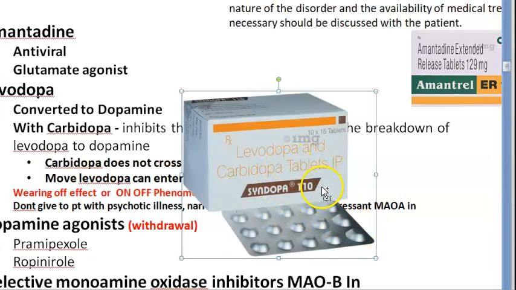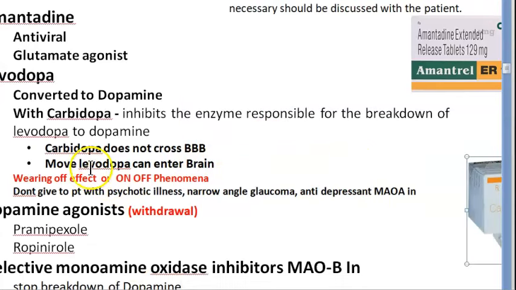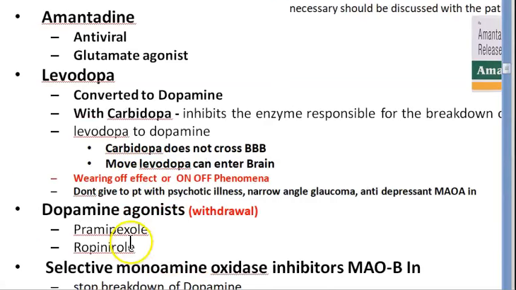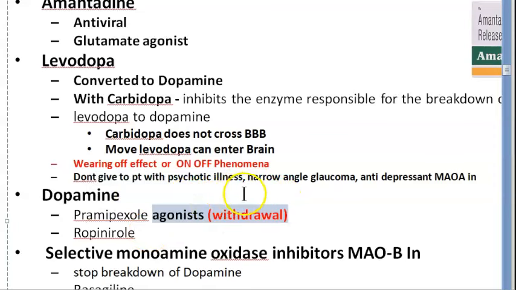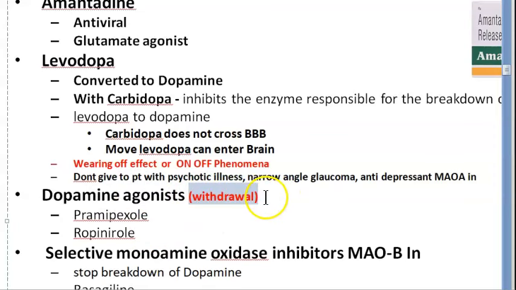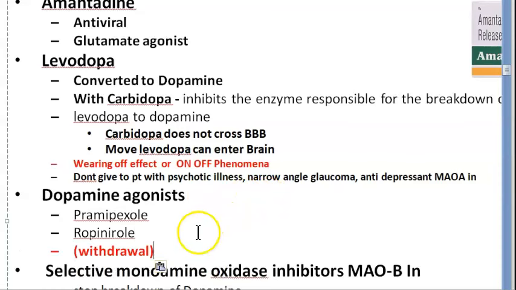Then the next thing is dopamine agonists, like pramipexole and ropinirole. This "zole" sounds like omeprazole and all that, okay? But these are the actual things that have to work. You're giving something like dopamine, because dopamine is less. But this can cause withdrawal, okay, that you should know.